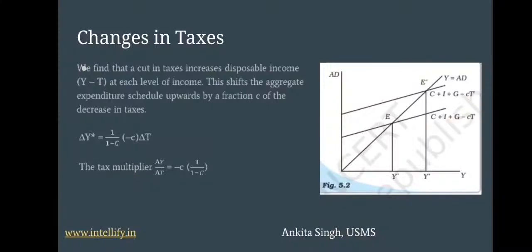It's also the intersection of income and aggregate demand at the level of income Y double dash. Now the tax multiplier is delta Y upon delta T equals minus c upon 1 minus c.